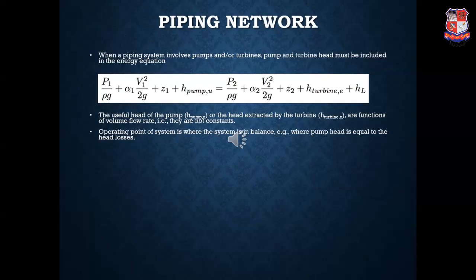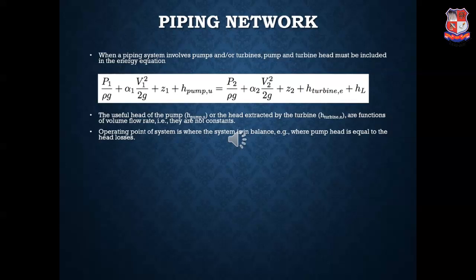Hence, in the concluding remarks for piping networks, we shall observe that when the piping system involves the presence of pumps or turbines or a combination of pumps and turbines, the head must be included in the energy equation. That is, the head of the pump and the head of the turbine.